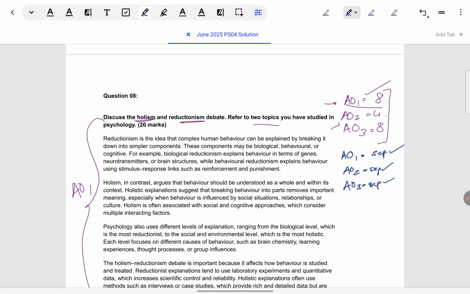For example, you're saying reductionism breaks down behavior into parts. Then, related to that, you give AO2. For example, schizophrenia has been explained in terms of the dopamine hypothesis in particular. Solely the neurotransmitter or neurochemistry part has been broken down. And then you give an evaluation point like this has been supported by, say, the rats and the amphetamine study. I can't remember the researcher's name.